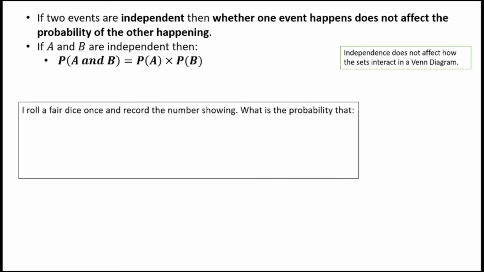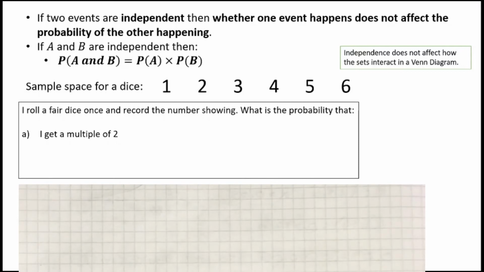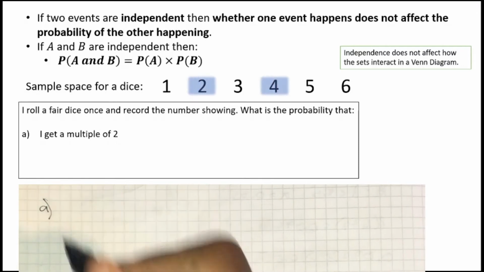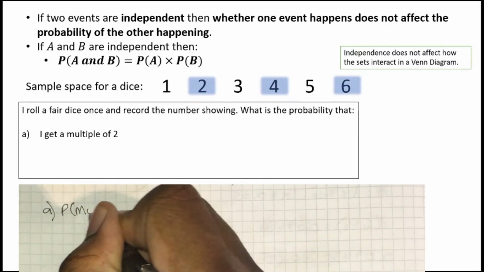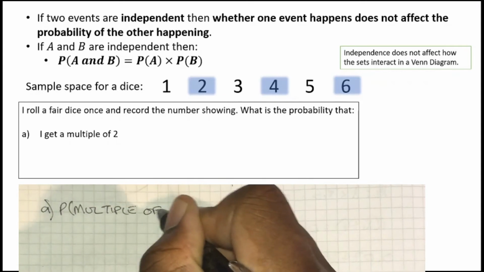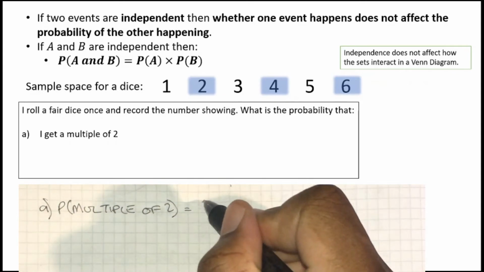I roll a fair dice once and record the number showing. And before I even get to the probabilities, let's look at the sample space for a dice. We know that there's 6 outcomes and they're equally likely. What is the probability that I get a multiple of 2? Well, here are the multiples of 2: 2, 4, and 6. So the probability of a multiple of 2, that's 3 out of the 6 options. So that's 1/2.